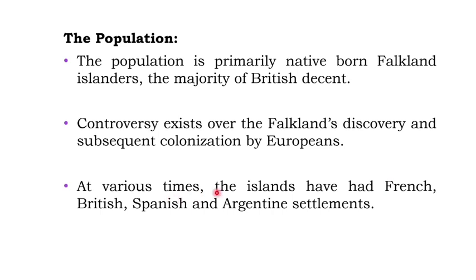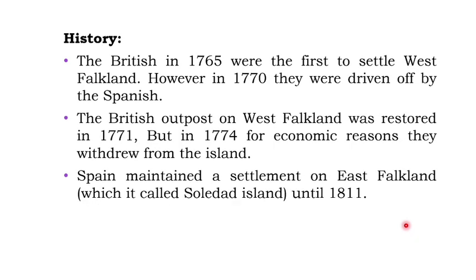At various times, these islands had French, British, Spanish, and Argentine settlements. So this group of islands was ruled by the French, the British, the Spanish, and Argentina at various points of time. In 1765, the British were the first to settle in West Falkland.